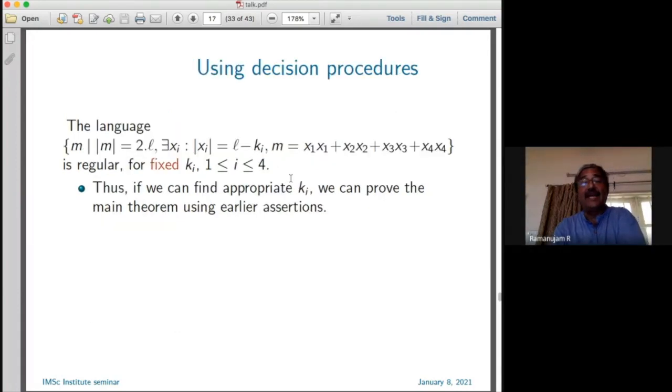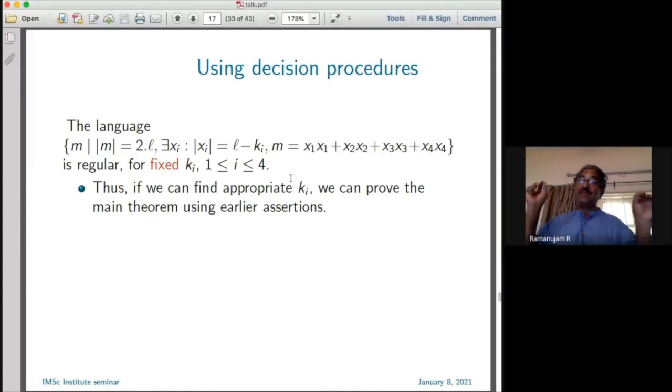So then you realize that I can instead look at the language, which is the set of M. It's not really M, it's the binary representation of M; we just fix the binary alphabet. The set of numbers M of length, say 2L, such that I can find x1, x2, x3, x4 that differ in length from L only by some numbers k1, k2, k3, k4.